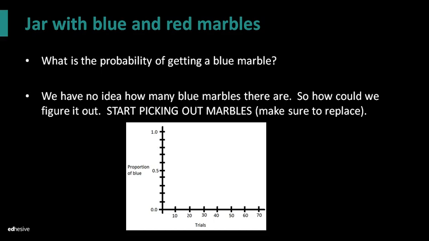All right, here's an example with my jar with blue and red marbles. What is the probability of getting a blue marble? Now remember, we have no idea how many blue marbles there are. So how could we figure it out? Well, start picking out marbles. But you got to make sure you replace them.